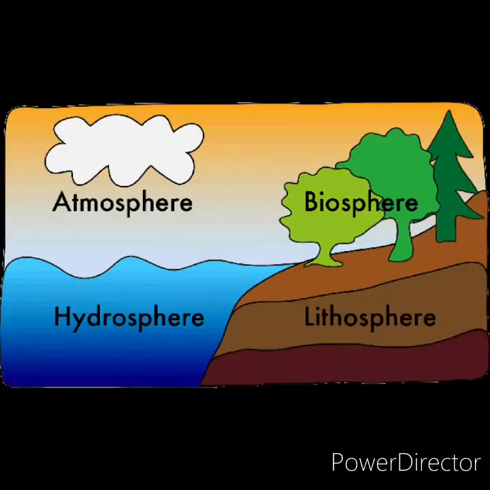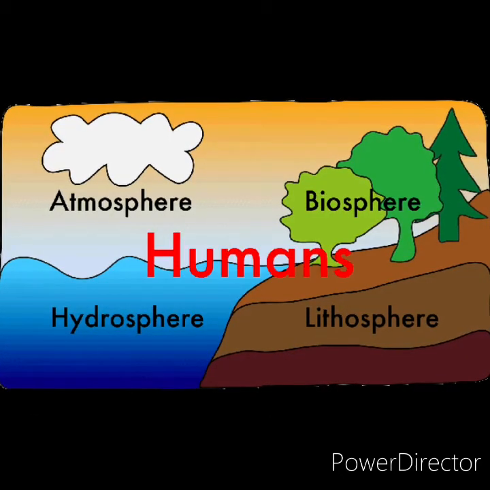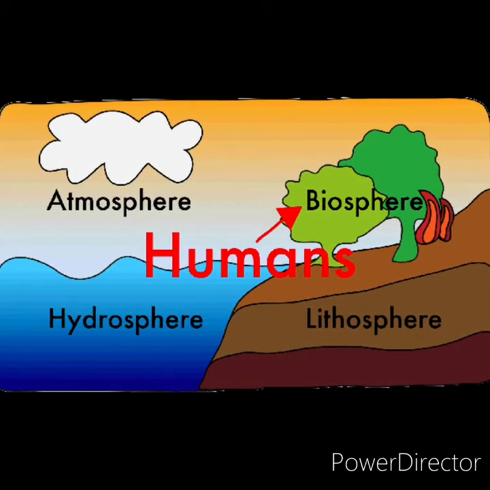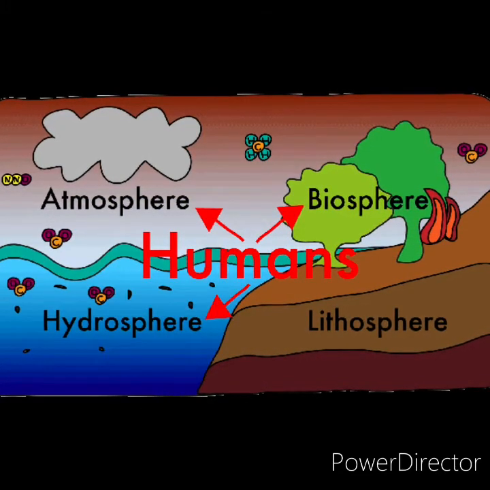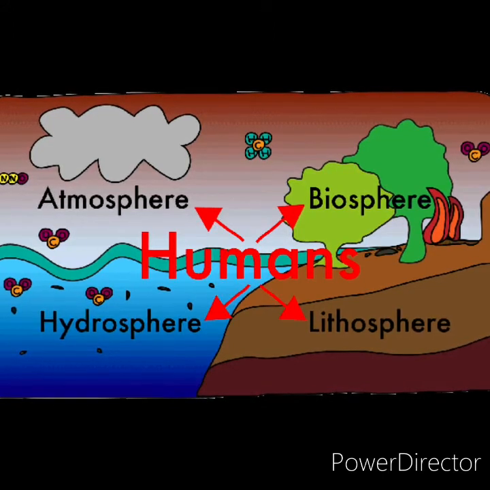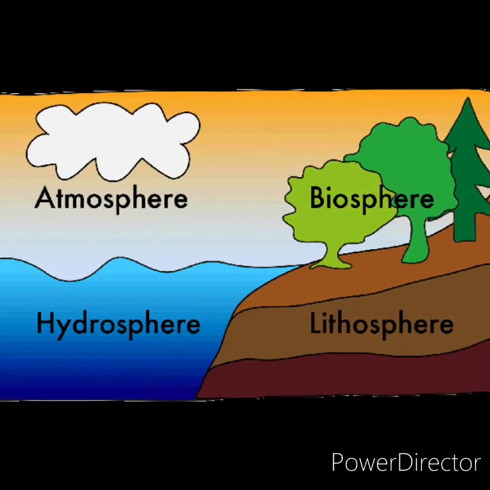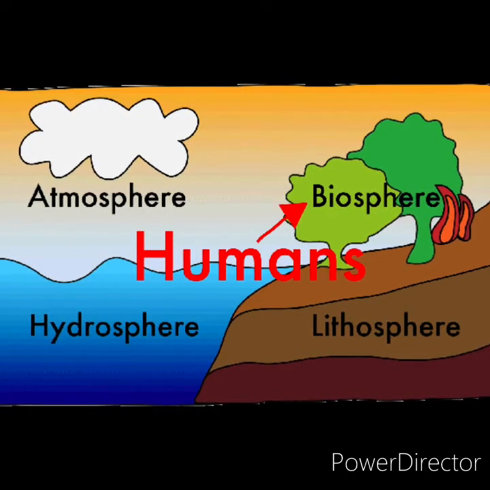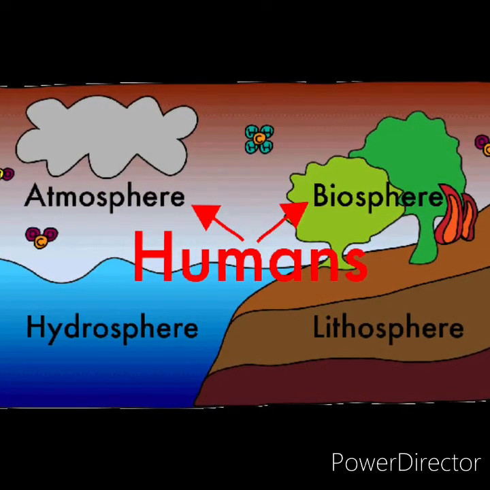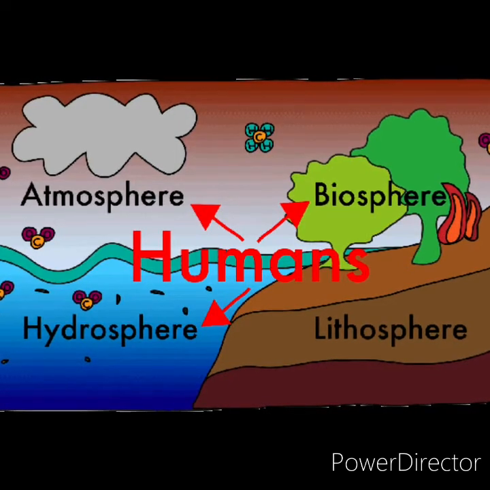The lithosphere, as I already told, is the solid outer part of the earth, isn't it? But the atmosphere, what I said, is the layer of gases surrounding the earth. The hydrosphere is the watery part, that also I already told. That means we know the difference between the spheres.